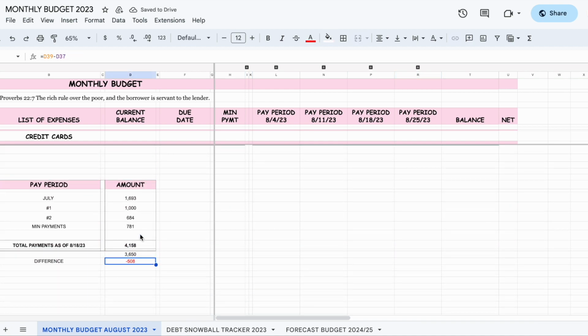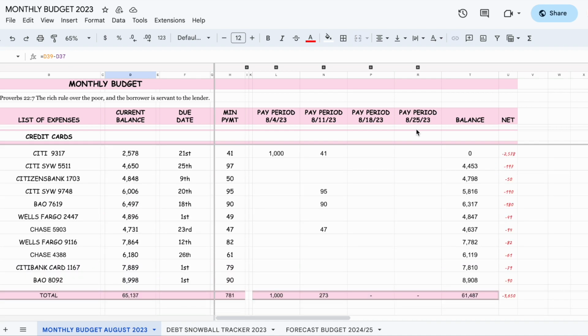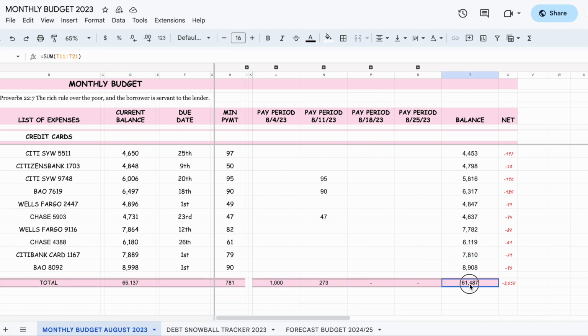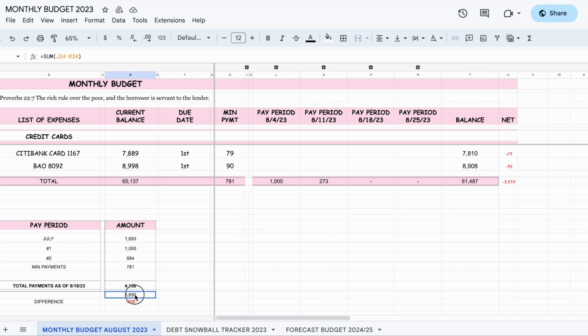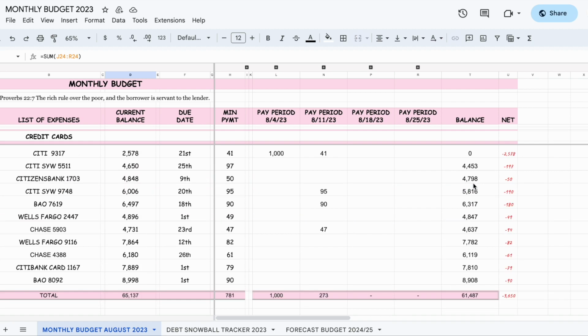This is actually the minimum payments for August 25th, which have not yet been made. Right. So these are the payments thus far. We are down 61.47. We've made a payment of 3,650. But at the end of August 25th, August 31st, we would have made 4,158, which will bring this down much, much more by 500, right? Which is great. That's great progress.